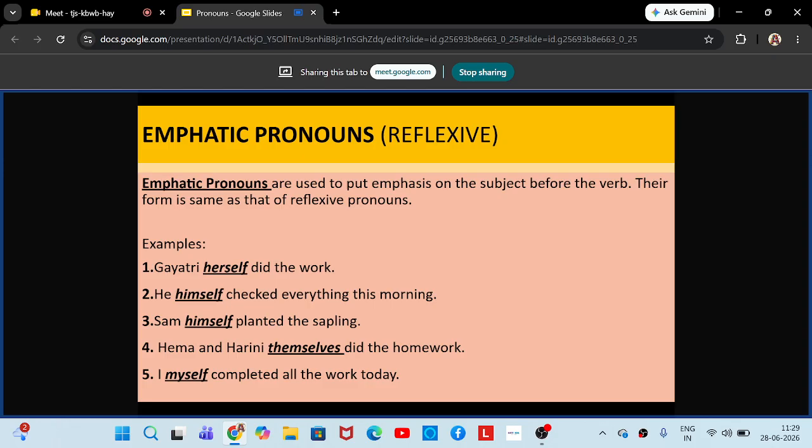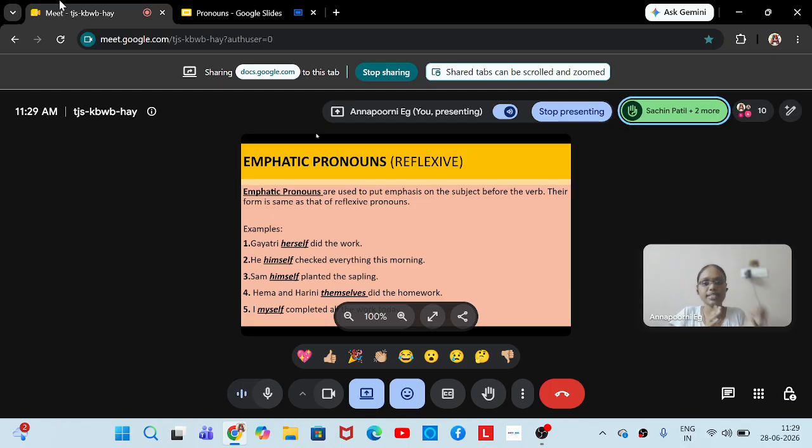Yes. But அங்க herself will be called a reflexive pronoun because herself comes in the last part of the sentence. But here Gayatri herself did the work. அப்படிங்கும்போது herself comes immediately after the subject. So reflexive and emphatic are the same in their meanings, in their spellings, in their pronunciation, everything is same. The only thing is based on their positions, their names change. Reflexive அப்படிங்கிறது emphatic அப்படிங்கிறதும் same தான்.